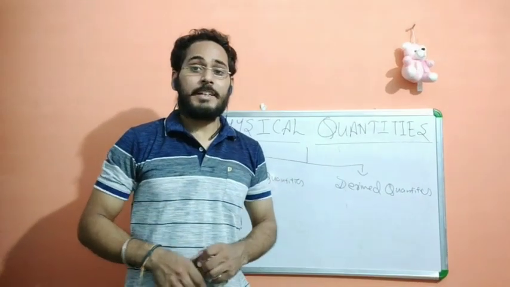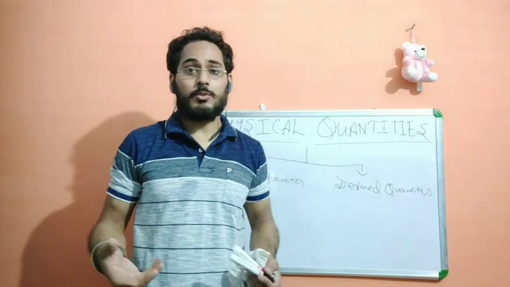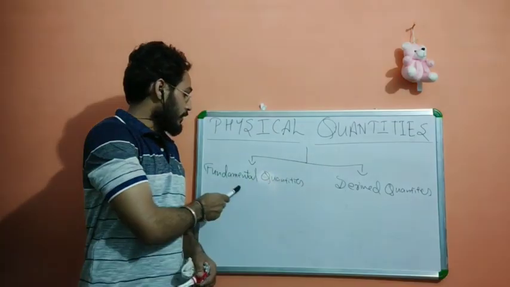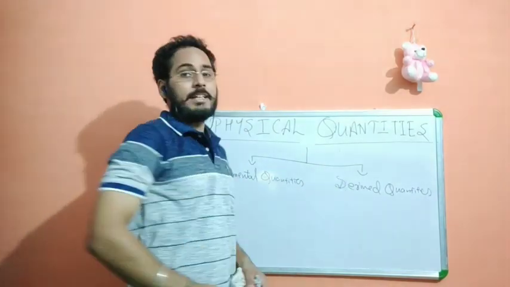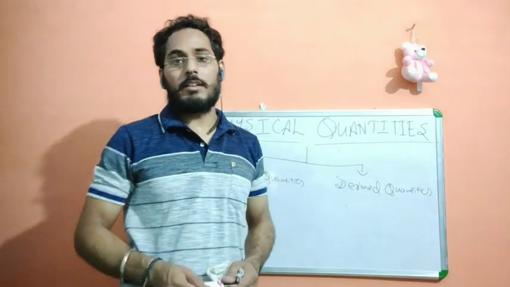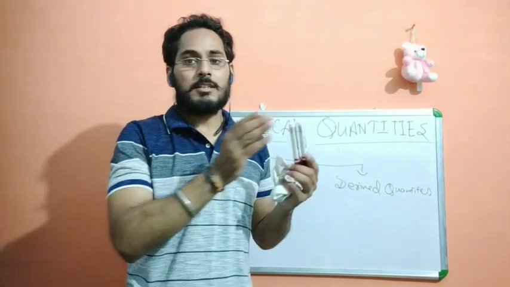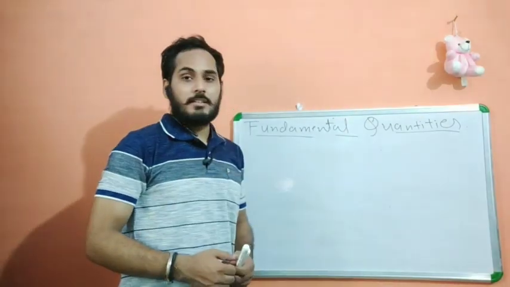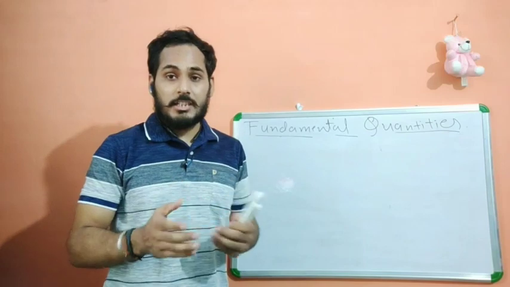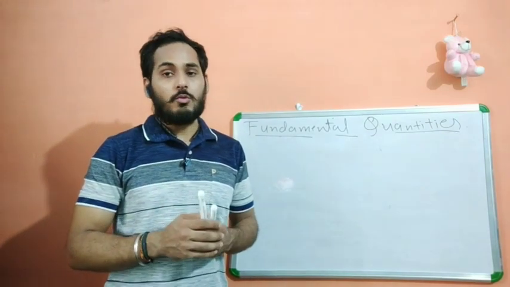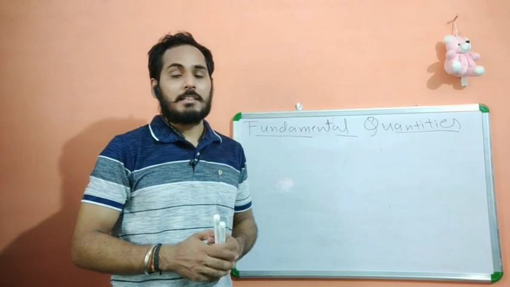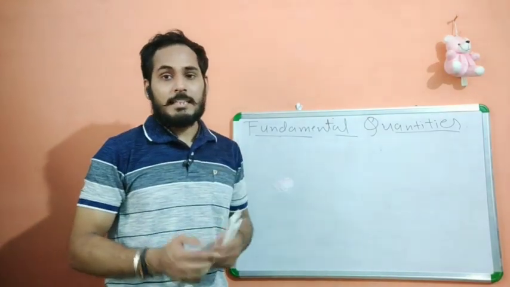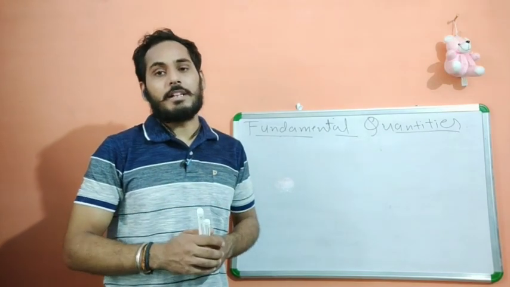After having an idea of physical quantities, now we come to know that there are two kinds of physical quantities. First is fundamental quantity and the second is derived quantity. One by one we will elaborate what fundamental and derived quantities are. So let's talk about fundamental quantities. There are two kinds of physical quantities that we can measure: fundamental quantities and derived quantities. In the fundamental quantities, we came to know that they are a kind of independent quantity.